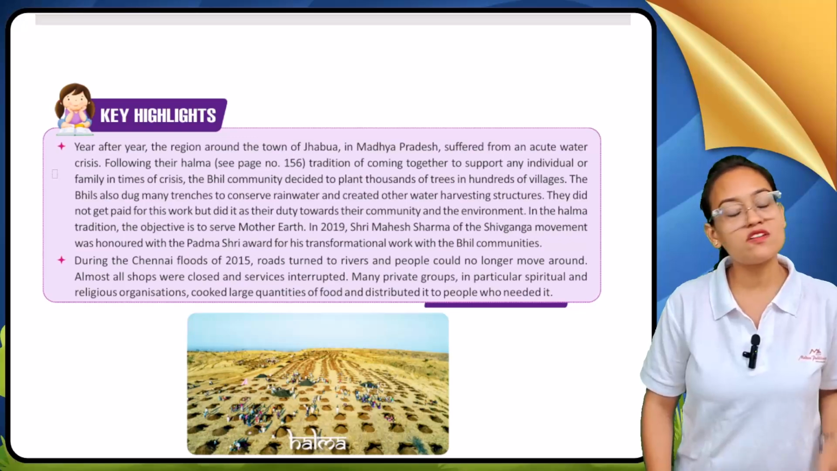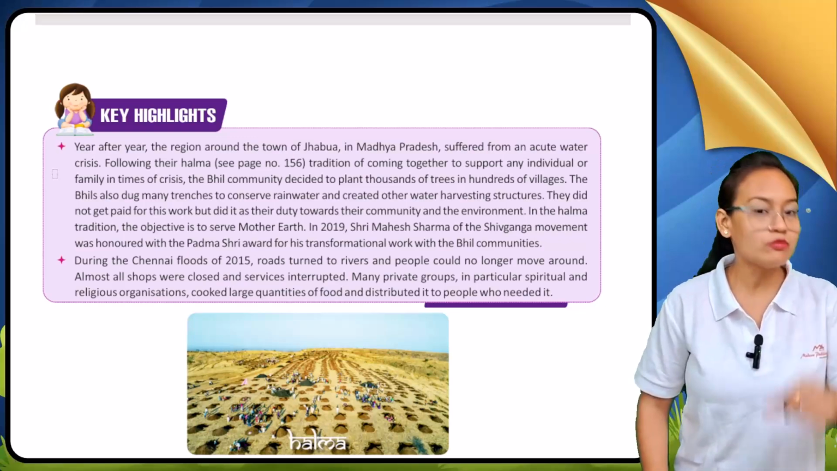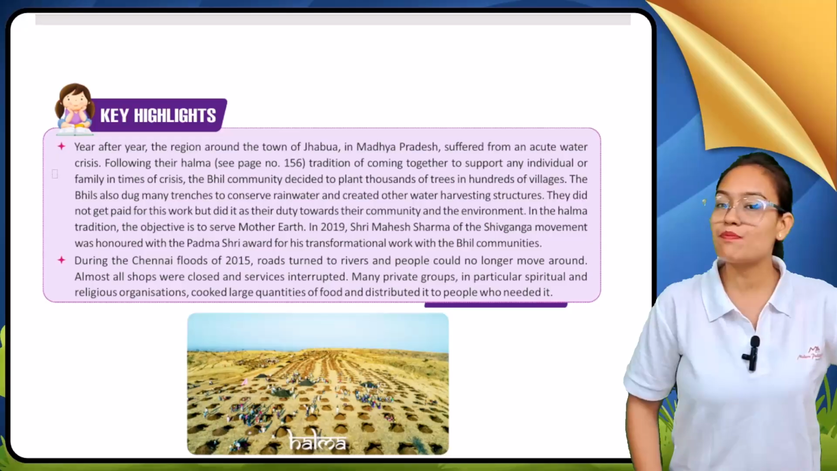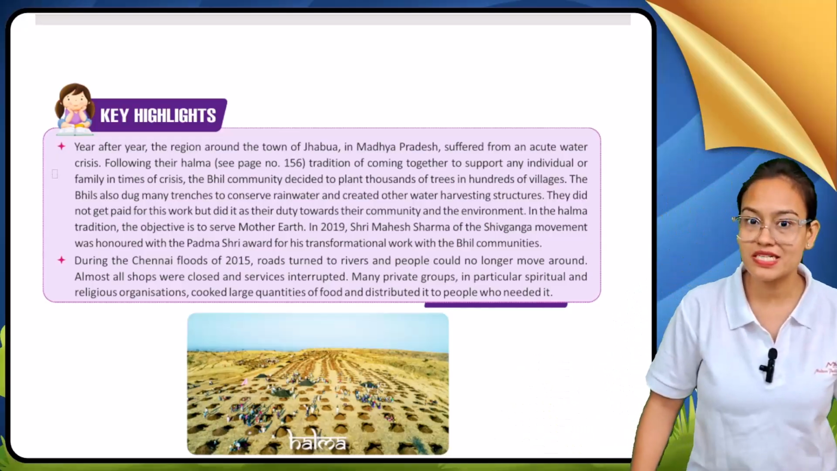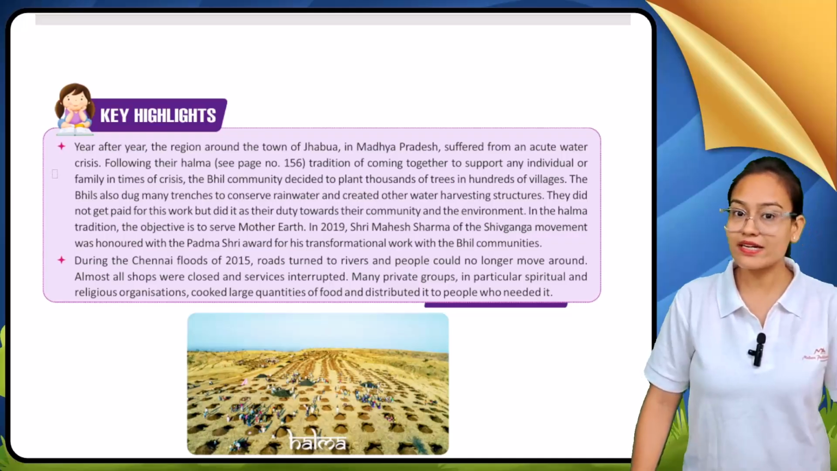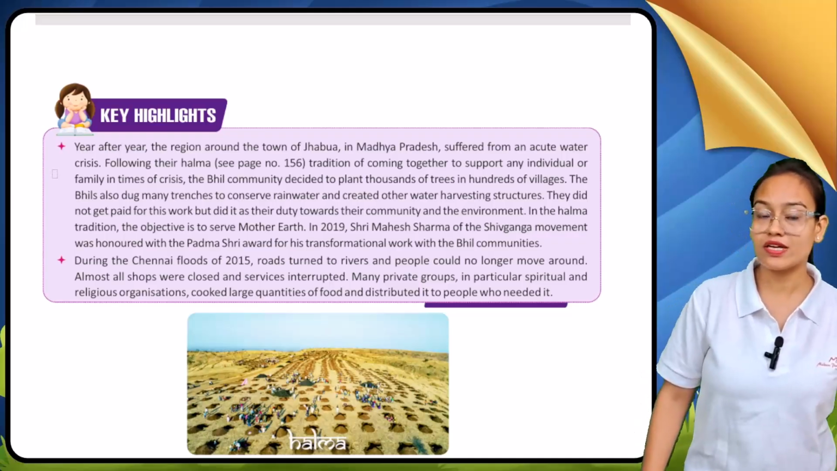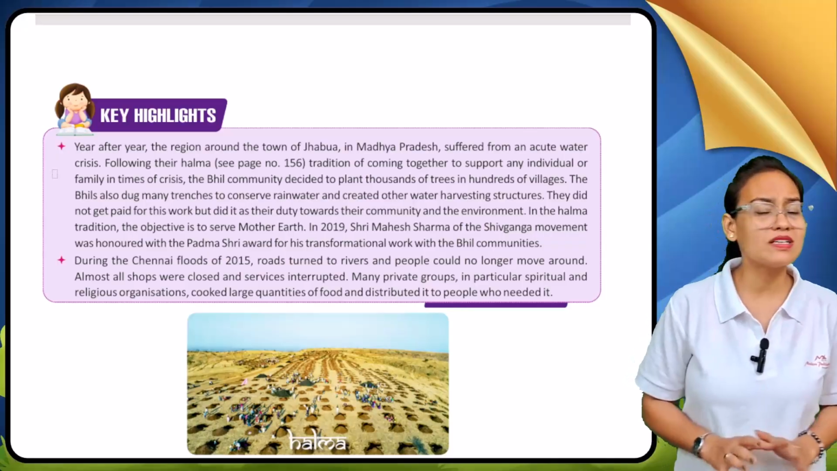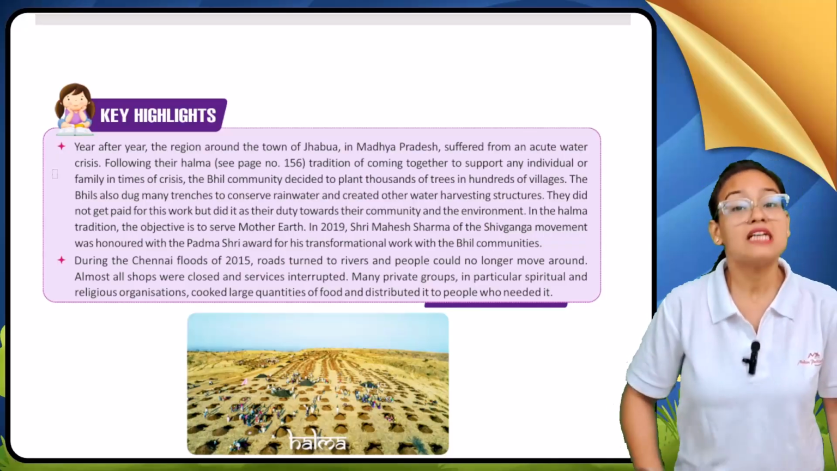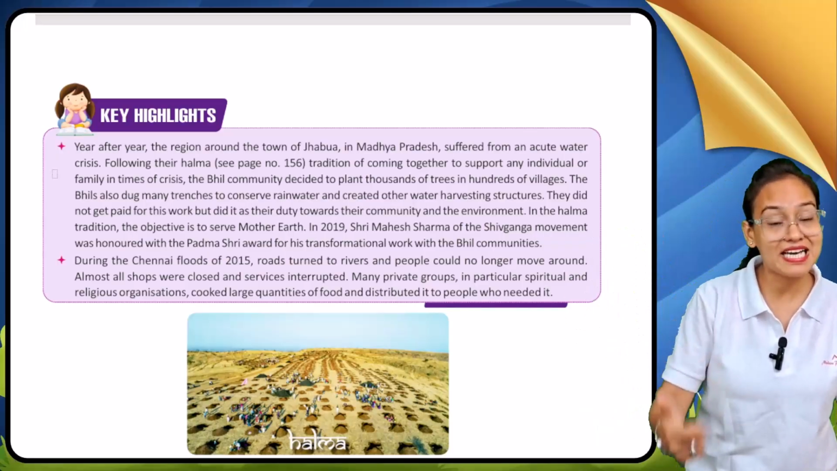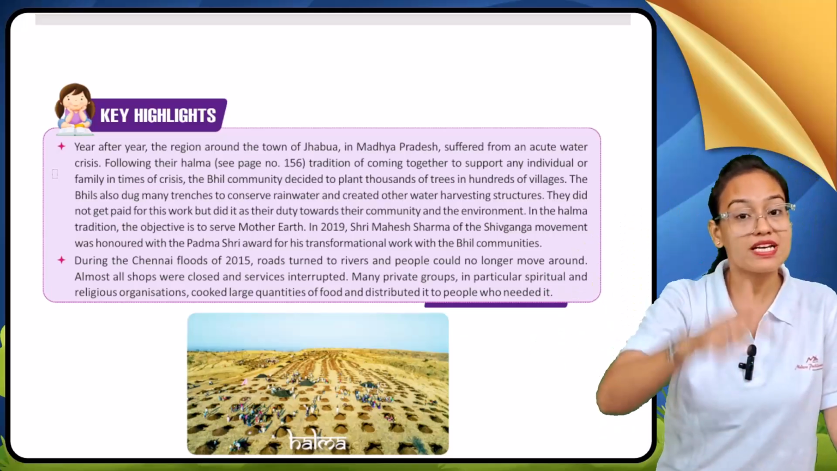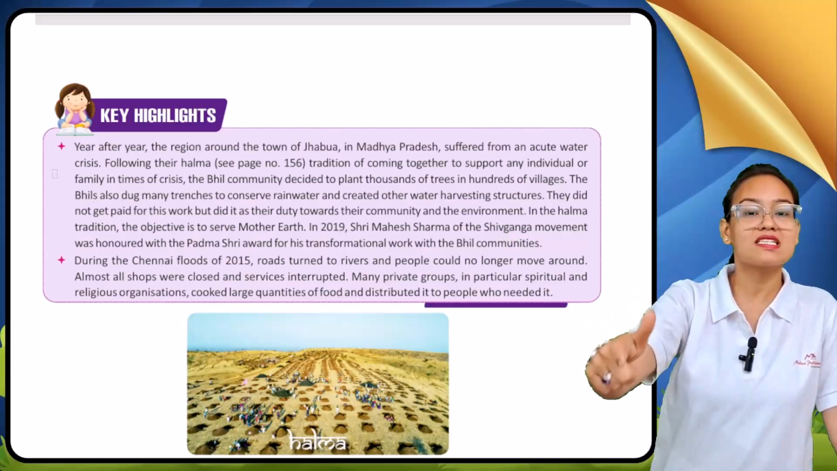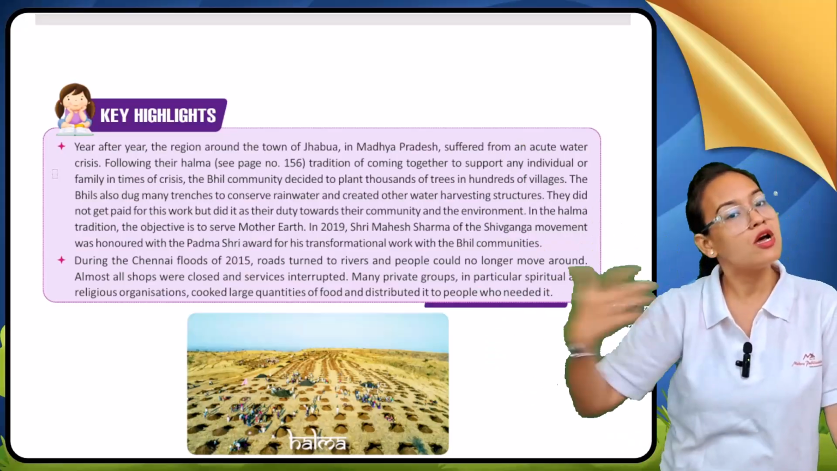First of all, Bhil community people came together for helping each other. They planted trees. Now they are also storing rainwater by using the rainwater harvesting technique. These are all natural ways. They were not paid for this, but still they bear their responsibility. If this community, if this town is facing water scarcity, maybe in the near future we can also face it.